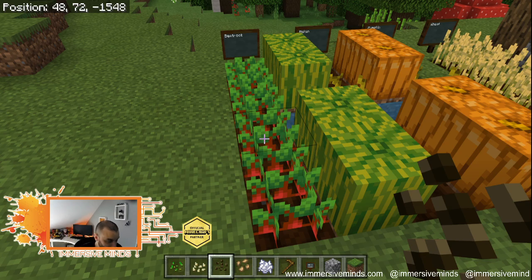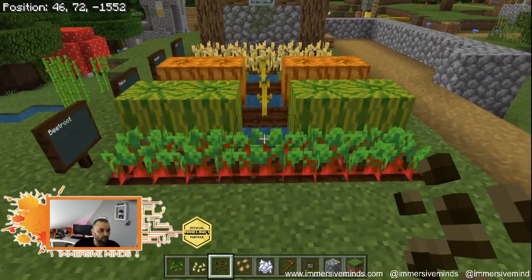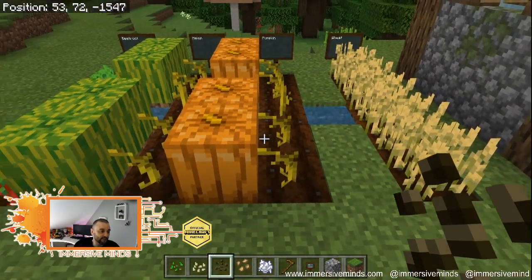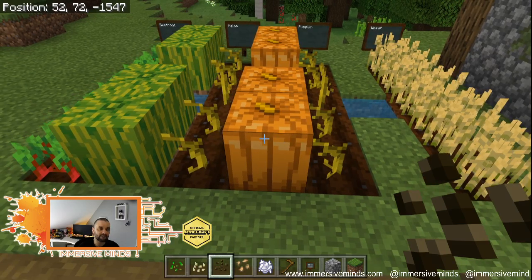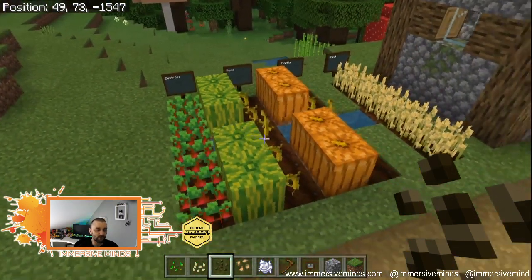Thanks, Siri. And so what we're looking at is the melons and the pumpkins have shifted to the side. And so you have to take that into account when you're growing them. But this is a small farm.